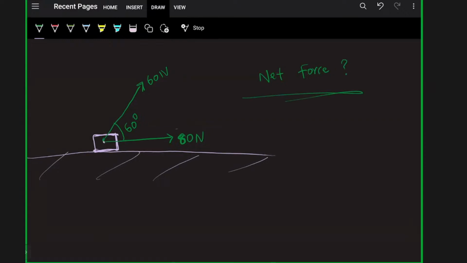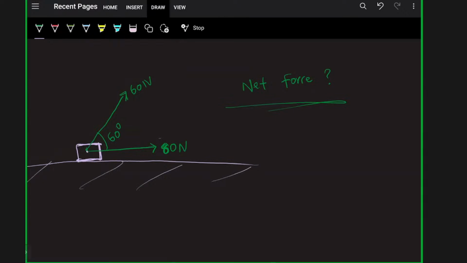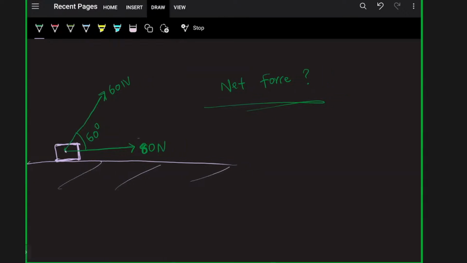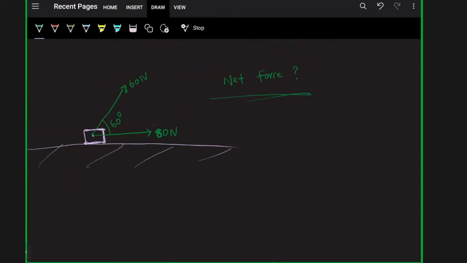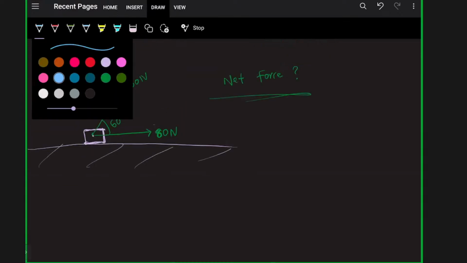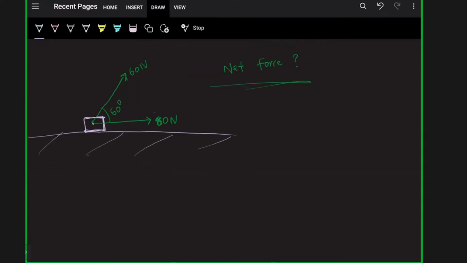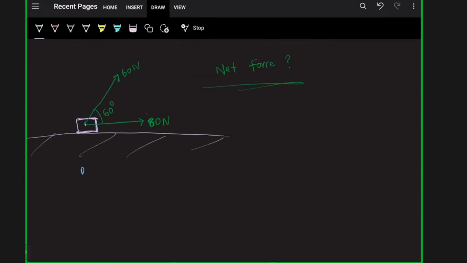If I want to solve this problem, I have to know the parallelogram law of vector addition. Clear? So by the parallelogram law of vector addition.